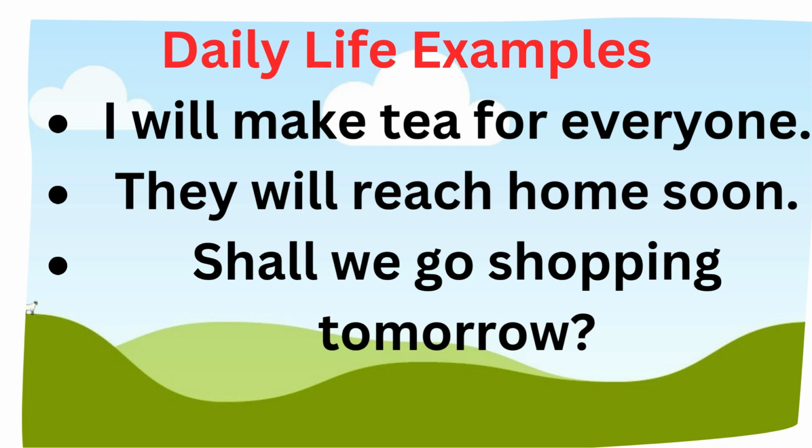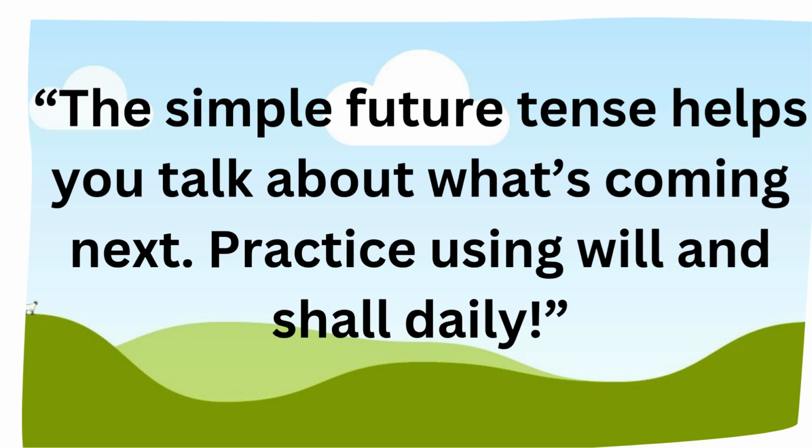Daily life examples: I will make tea for everyone. They will reach home soon. Shall we go shopping tomorrow? Notice how often we use future tense in our daily talk. The simple future tense helps you talk about what's coming next. Practice using will and shall daily.